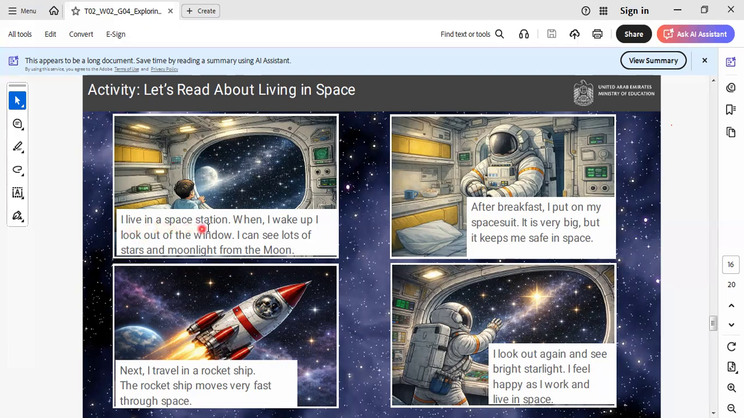I live in a space station. When I wake up, I look out of the window. I can see lots of stars and moonlight from the moon. After breakfast, I put on my spacesuit. It's very big, but it keeps me safe in space. Next, I travel in a rocket ship. The rocket ship moves very fast through space. I look out again and see bright starlight. I feel happy as I work and I live in space.